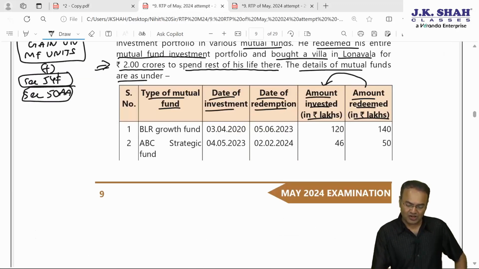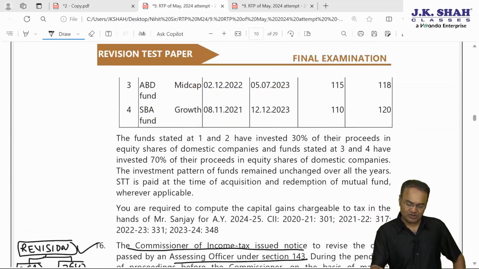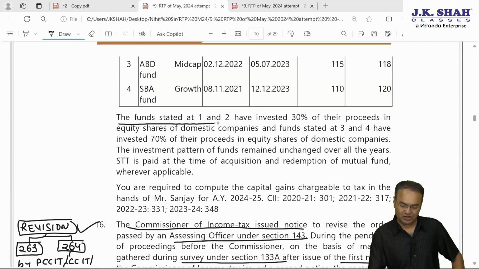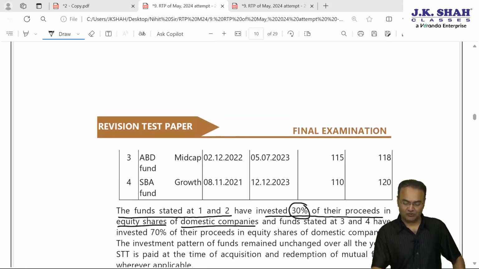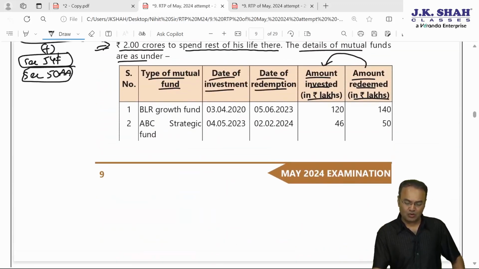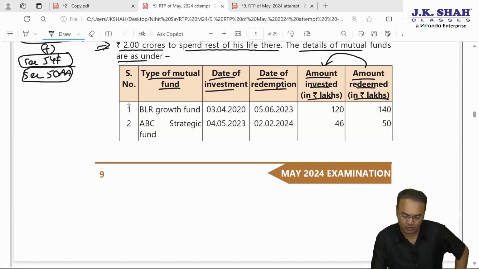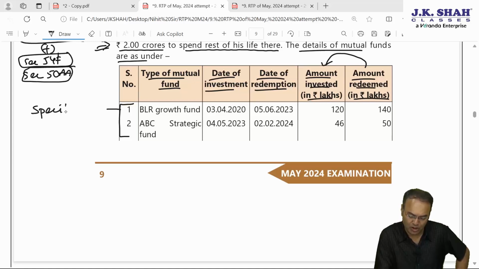Okay, so 4 funds are given one by one. We'll be discussing. Further, it says funds which are stated at 1 and 2 have invested 30% of their proceeds in equity shares of domestic companies. Okay, only 30%, that means less than 35%. So first 2 funds are not only non-equity oriented fund, they are specified fund also. These 2 are specified fund. Therefore, period of holding not to be seen.